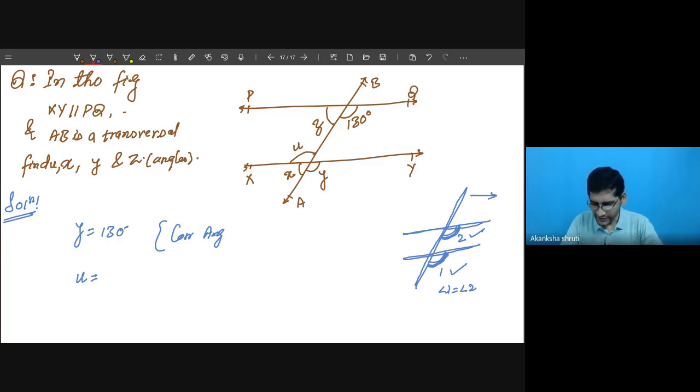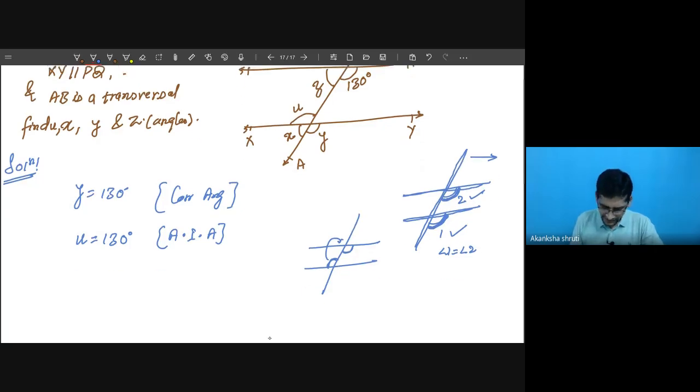Now let us come to U. For U, what concept do we have? If we have these two parallel lines and one angle is on this side and another on this side, these two are equal. Why? If you shift this one, it will come here, and these two will act as vertically opposite. So you have to quickly think this way. So this U will also be 130 degrees. Why? It is the alternate interior angle. This is the way we have written it.